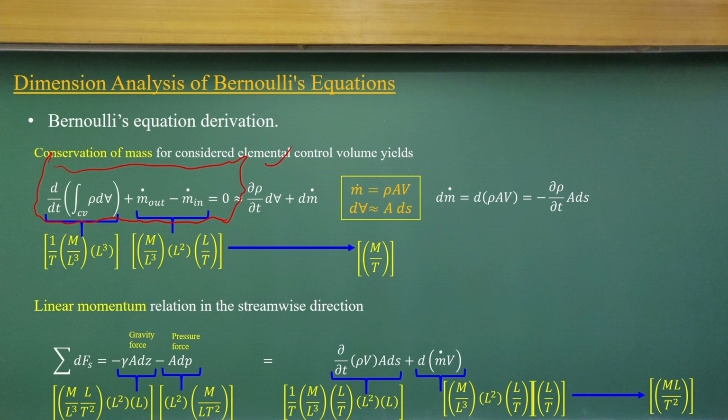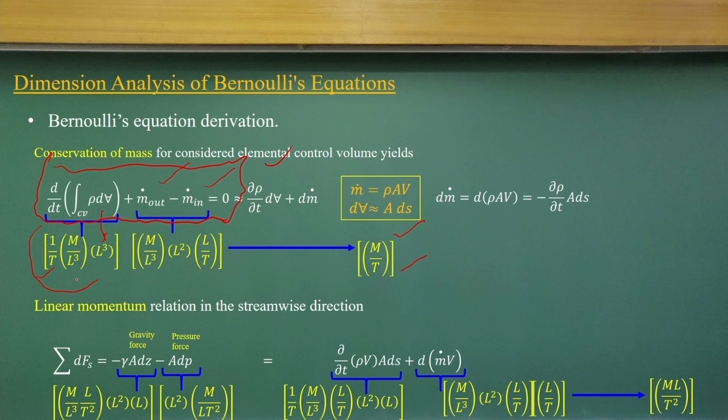There is a chance that we will make mistakes in any part of the equations. What you do in that case is check the correctness of these equations by substituting the dimensions of each term, like rho, dv, where dv is volume, and d by dt is 1 by t. So, you get the dimensions of this part. In a similar way, this is the mass flux coming in and going out, that is m by t.